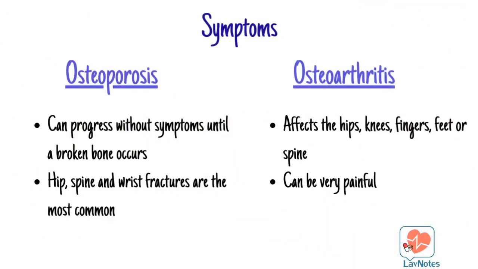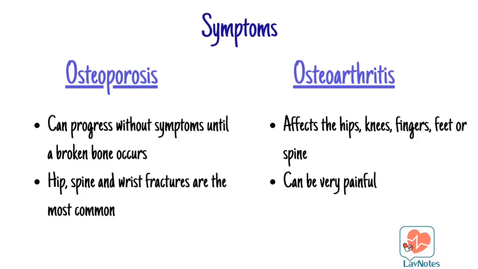And now we're going to talk about the difference in the symptoms of osteoporosis and osteoarthritis. Osteoporosis is called the silent thief because it can progress without symptoms until a broken bone occurs. When bones become severely weakened by osteoporosis, simple movements can lead to broken bones. Hip, spine, and wrist fractures are the most common fractures associated with osteoporosis.